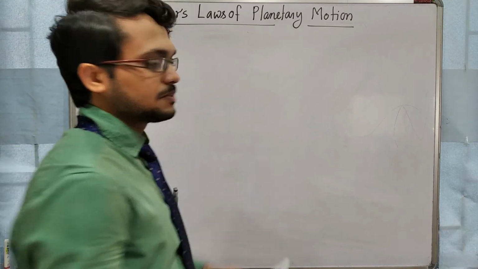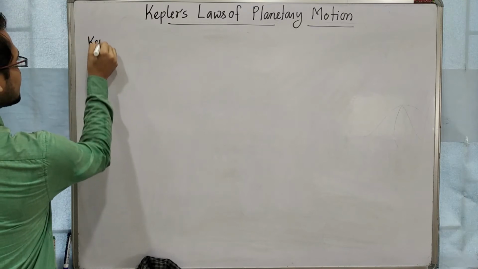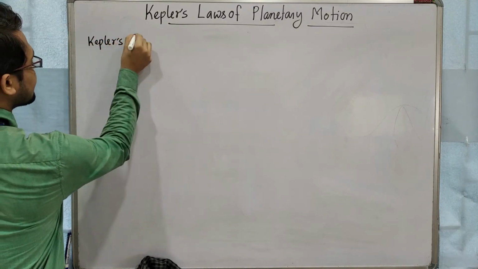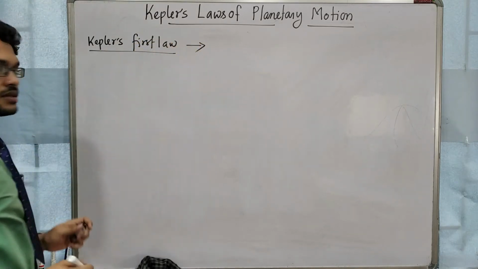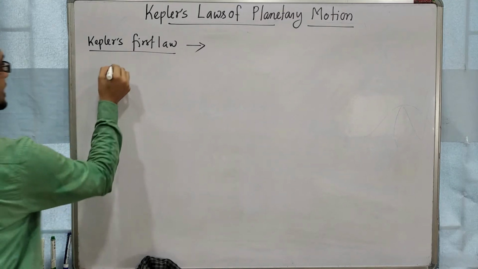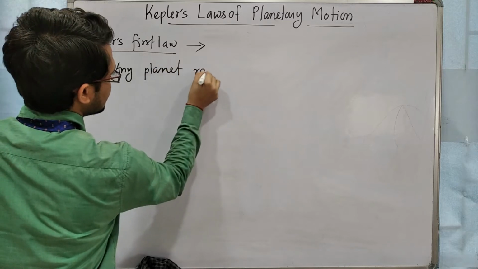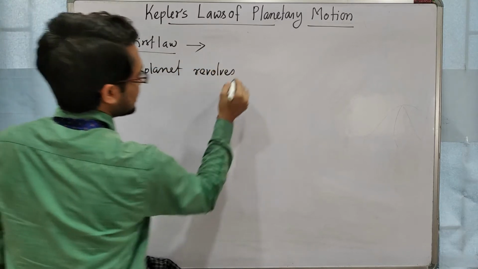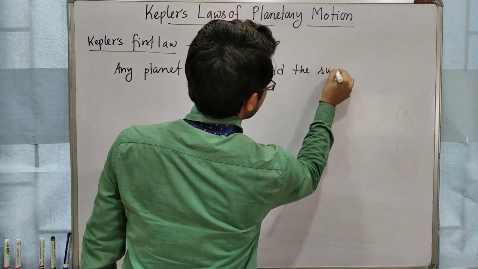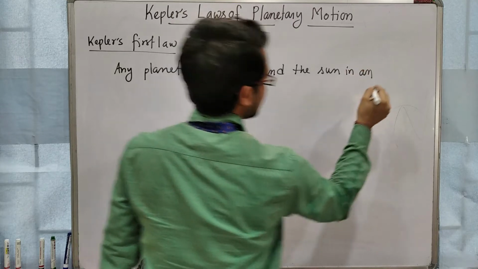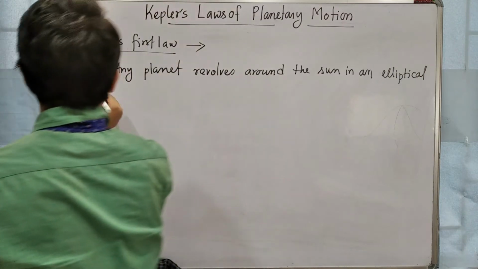So Kepler's first law tells that any planet revolves around the sun in an elliptical orbit.